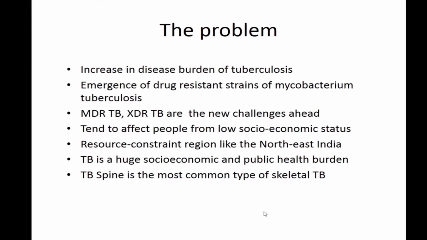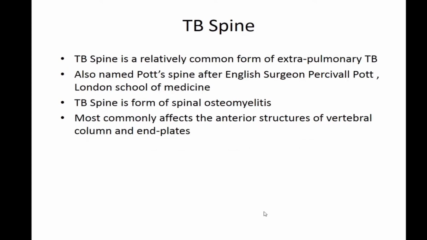TB spine is the most common type of bone tuberculosis or skeletal tuberculosis, which will have devastating manifestations as we will see later. Now, this is a relatively common form of extrapulmonary tuberculosis. This is known as Pott's tuberculosis spine. He was also talking about occupational health. If you remember the chimney sweeper's cancer, it was first described by Pott.